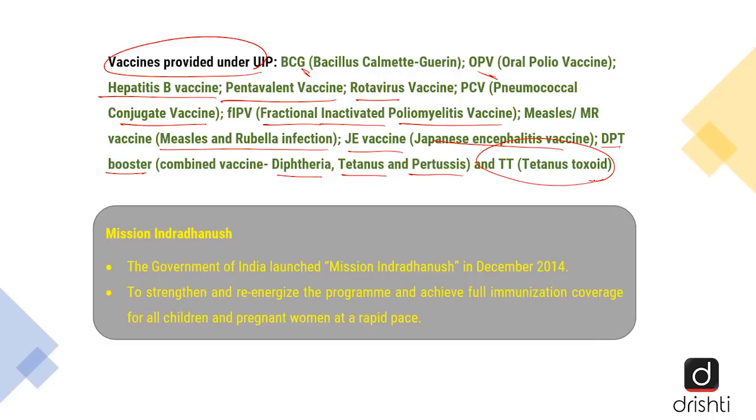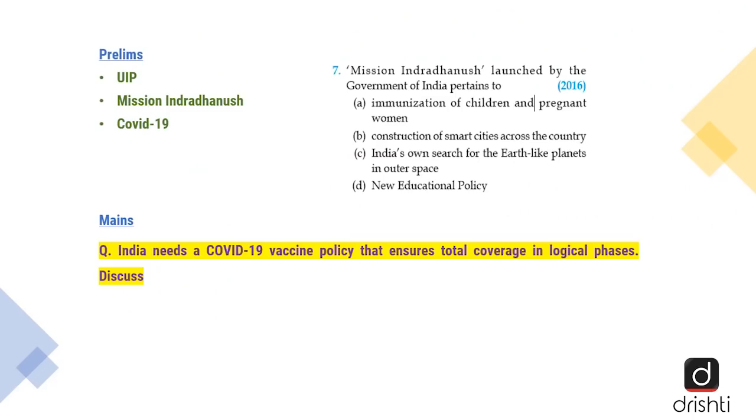Another important fact that we have to remember is Mission Indradhanush. Now, what was this mission? It was launched in December 2014 by the Government of India. The objective was to strengthen and re-energize the program and achieve full immunization coverage for all children and pregnant women at a rapid pace. So with this, we conclude the important key concept that we had to learn from the editorial. And now let us look at this issue from the prelims and mains perspective.